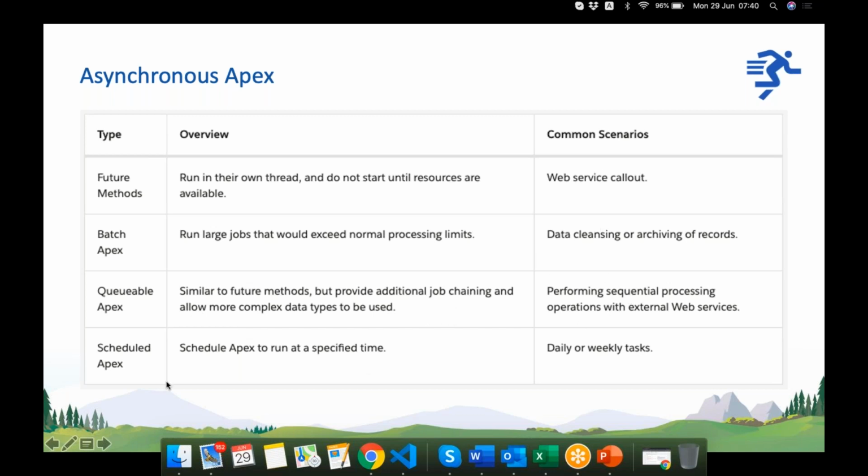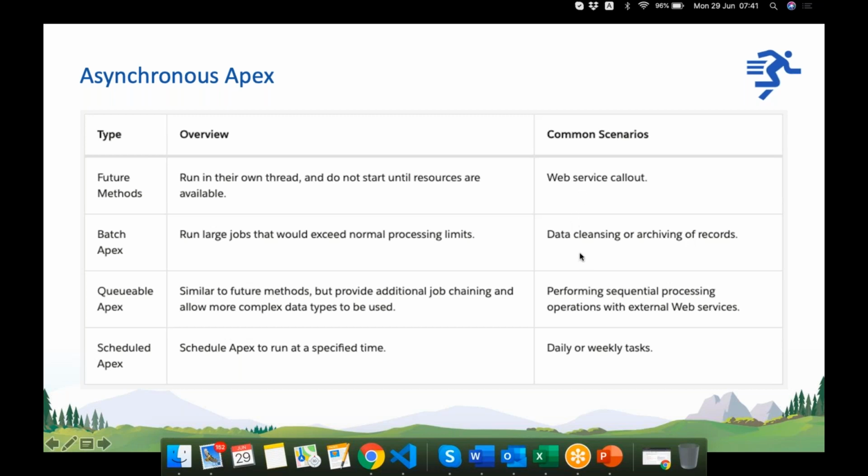General scenarios for this and even schedule effects is to run at a specific time. The queuable is to add something to a queue, an asynchronous queue. Schedule is to schedule something, and this also will be added to the queue, but at a specific time. Common scenarios: generally, we push all the web callouts to future.